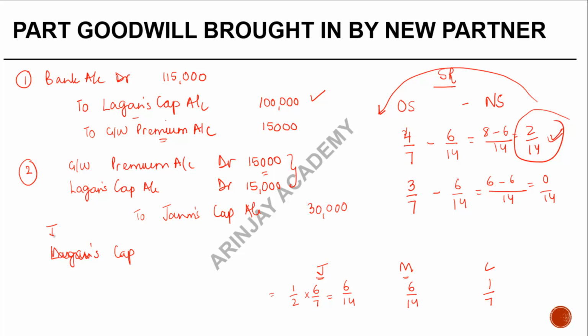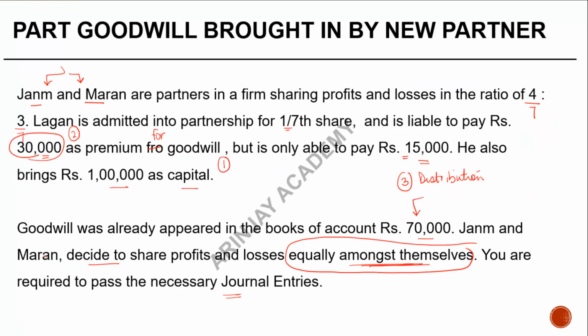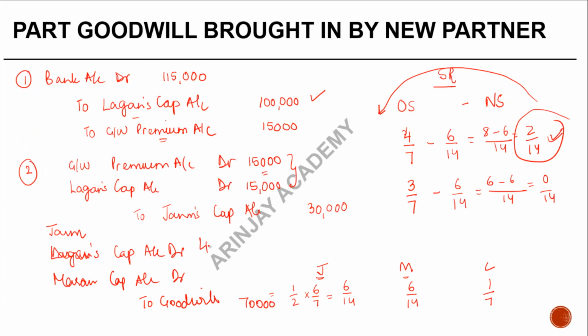It's going to be Janam and Maran's capital account debited to Goodwill account. This is the old Goodwill. What ratio would this go? This is going to go in the old profit sharing ratio, which is 4:3. In other words, Janam will bear 40,000 of this. Maran is going to bear 30,000 of this loss. Right?